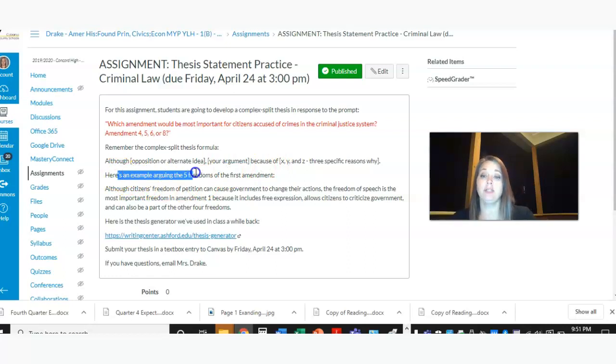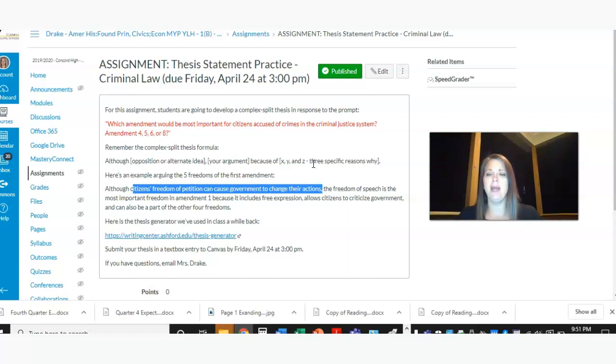So here's an example I just threw in, arguing the 5 freedoms of the First Amendment. I would say, although, and here's my opposition, citizens' freedom of petition can cause government to change their actions. You see how that's short, sweet, and to the point. It's more than just saying citizens' freedom of petition is important. It gives a little bit more, that it can cause them to change their actions.